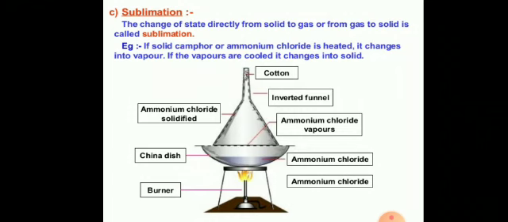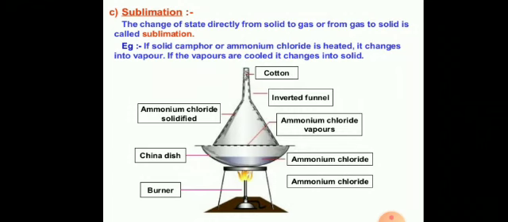Students, there are some applications of sublimation. What are these? Actually, the process of sublimation can be used to purify an impure sample of substances which undergo sublimation and are associated with non-volatile impurities. For example, an impure sample of naphthalene containing the non-volatile impurity of common salt, that is sodium chloride, can be purified by the sublimation process.